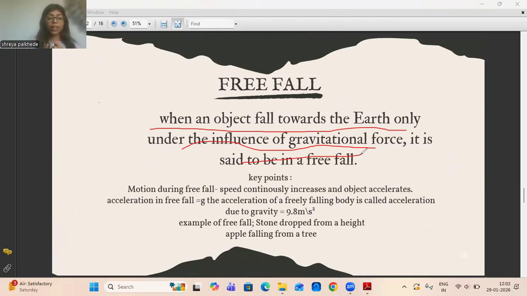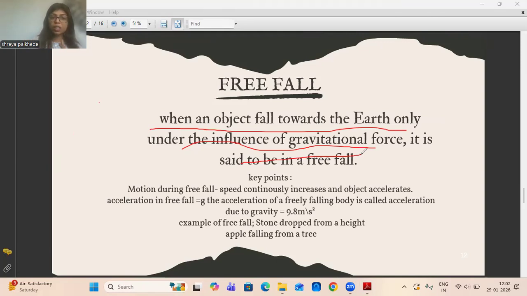We all know that whenever something is falling toward the surface of the earth, there are certain things acting on it, like air resistance, friction of the object, and atmospheric pressure. But whenever we are considering any concept in physics, we have to ignore something.